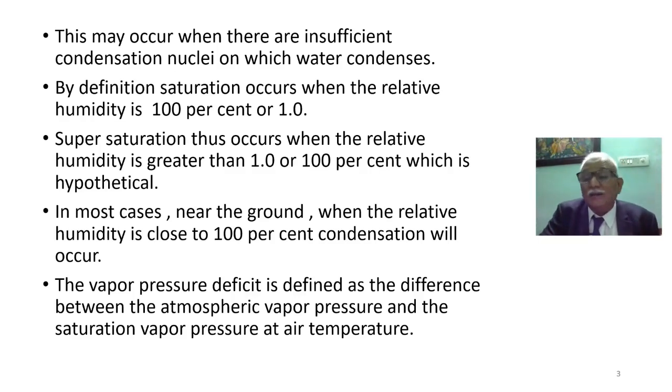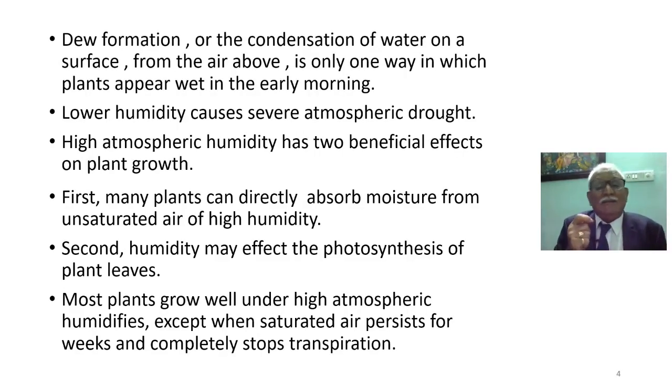Please go and then come to particularly on dew. I am going to give another presentation before that. Try to understand that dew formation, or condensation of water on a surface from the air above, is only one way in which plants appear wet in the early morning. Lower humidity causes severe atmospheric drought. I told different types of droughts are there. Lower humidity causes severe atmospheric drought.